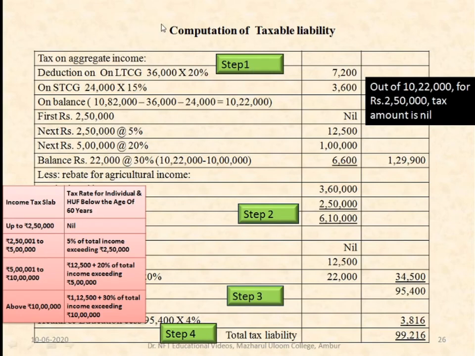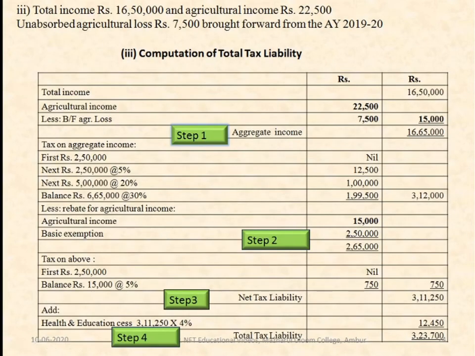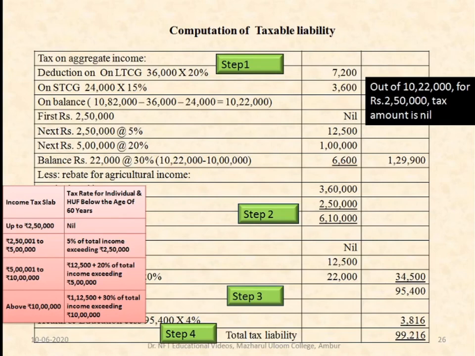So now, as usual, we'll calculate the tax liability on the aggregate income, which is 10,82,000. In the long-term and short-term capital gains, there is a tax which you have to calculate at 20% and 15%.